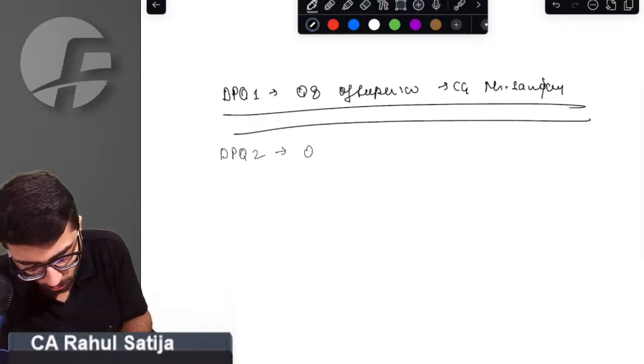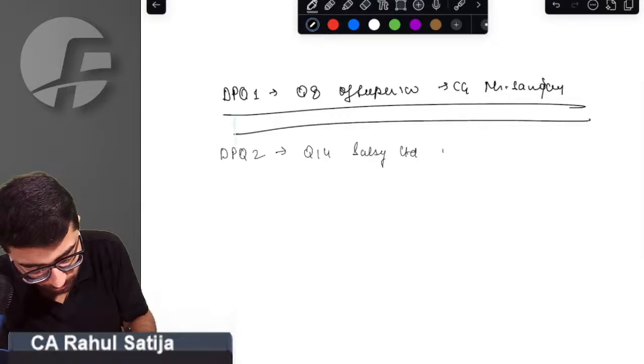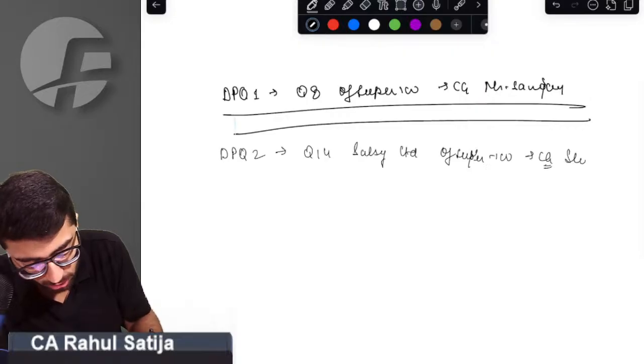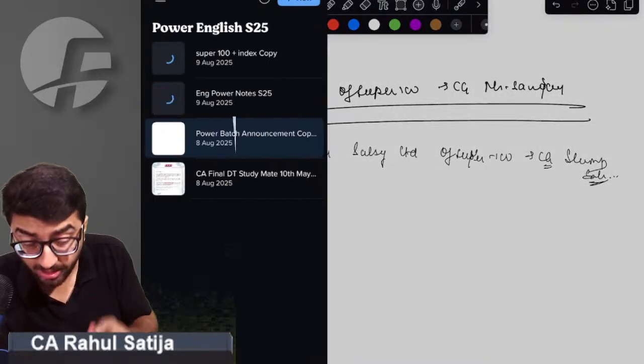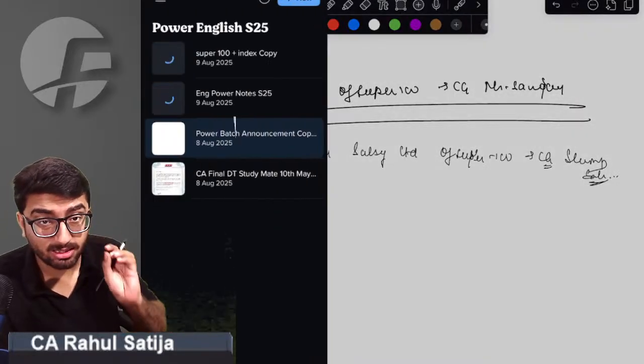DPQ 2, question number 14, Salsi Limited of Super 100, capital gain, slump sale topic. It's a beautiful question. You must solve it. 3 students sent me this DPQ.